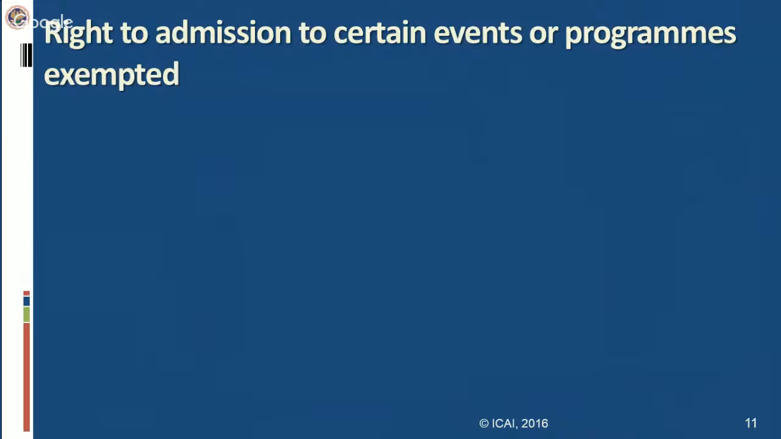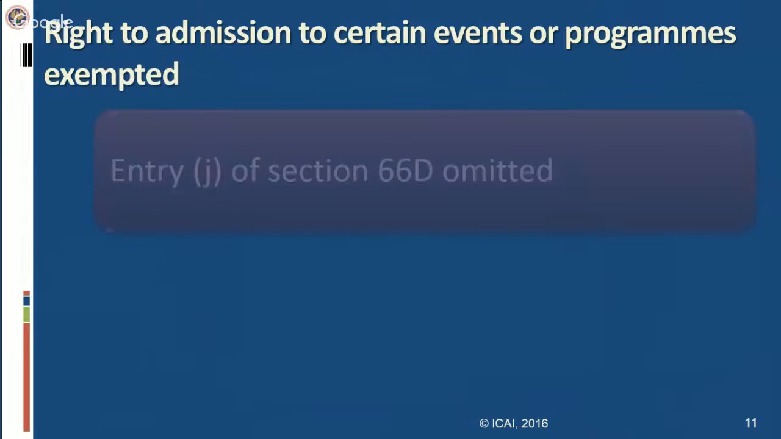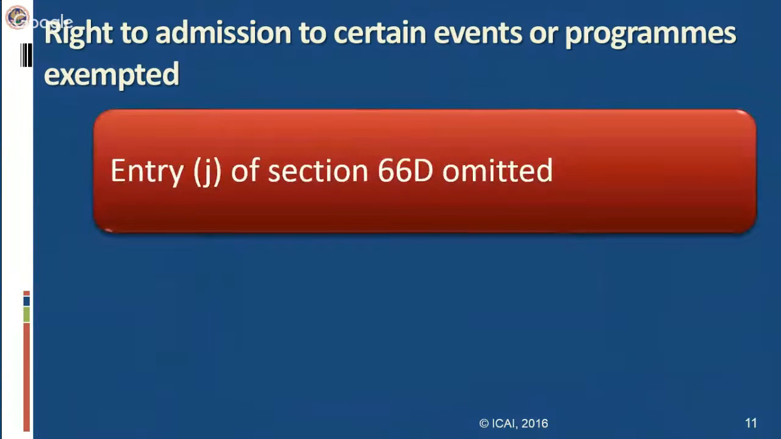Next amendment. The next amendment is that the right to admission to certain events or programs has been exempted. Let us first understand the background of this amendment, why this exemption has been incorporated. This is an addition to the list of the mega exemption notification, the exemptions given under the notification. The entry J of section 66D. Section 66D is the negative list.